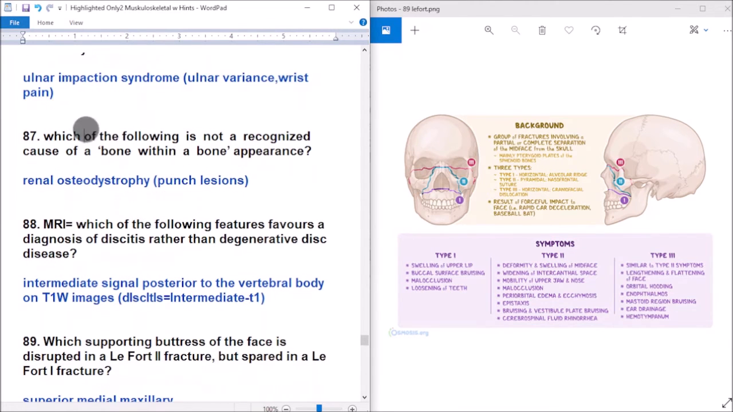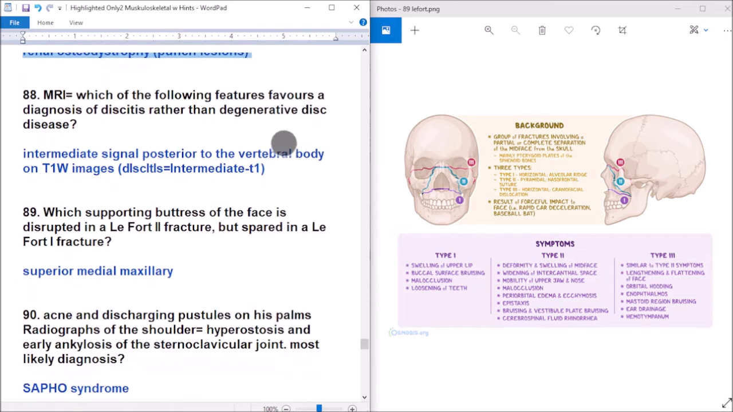Question 87. Which of the following is not a recognized cause of bone sclerosis? Renal osteodystrophy. It has punched-out lesions, but not sclerosis. Sclerosis is seen in high density lesions, high density bone. So renal osteodystrophy is not a cause of sclerosis. Other causes of sclerosis are osteogenesis imperfecta, Paget's disease, fluorosis, and osteopetrosis.